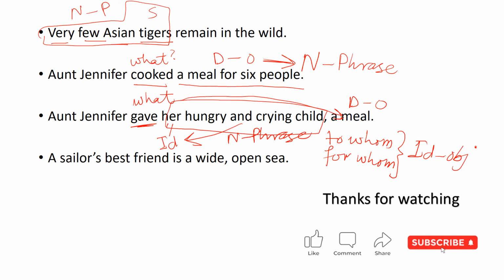Okay ji. Another sentence. A sailor's best friend is a wide open sea. Acha ji, a sailor's best friend. Now is a linking verb. That is the reason why a wide open sea is the subject complement. A sailor's best friend is a subject, right? It is, again, a noun phrase also, and a wide open sea is also a noun phrase, right?